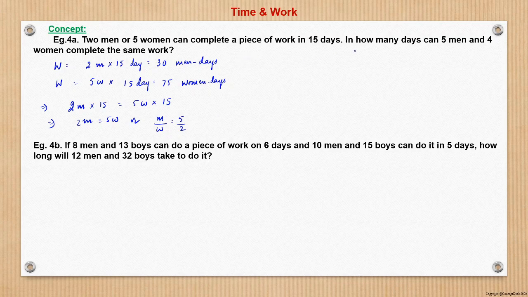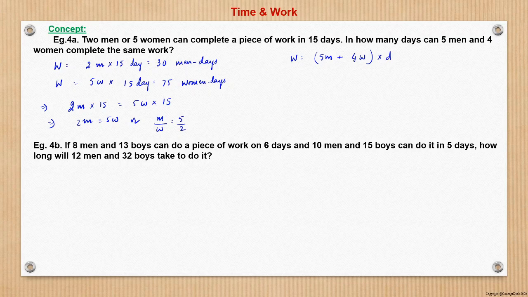Right. Now in how many days can 5 men and 4 women complete the same work? So now we know that 5 men will be working with m efficiency, 5m, and 4 women will be working with w efficiency, 4w, and the number of days will be d, right? And we know w is either 30 man days or 75 women days.